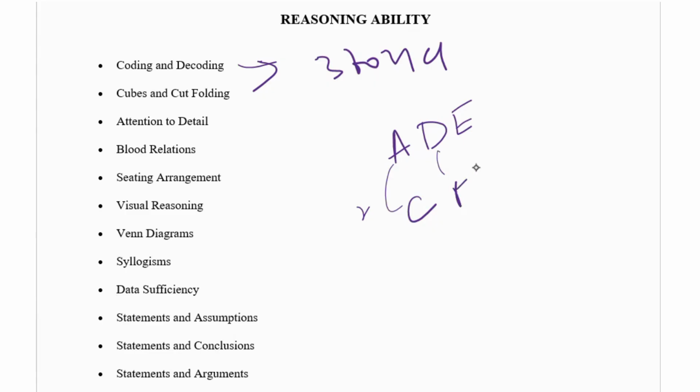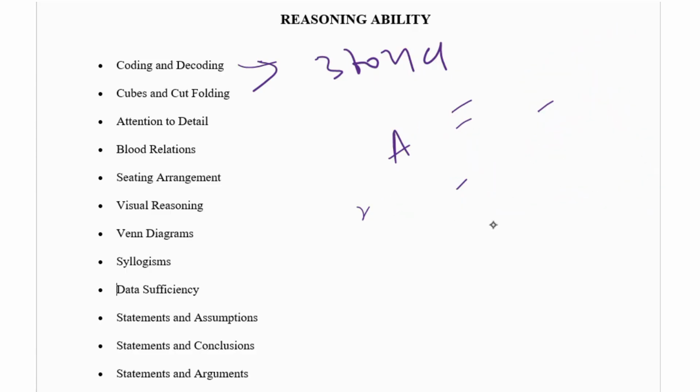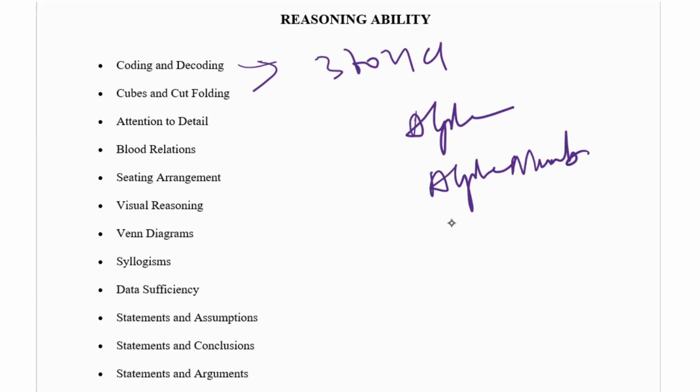Here also D, F. Then the next one is E, F, G. So they'll give like this, and in the next question they'll give F, G, I. Like this, if they give, you have to solve the second one. It is not only on alphabets. There are various sections in coding and decoding, like alphabetical, alphanumeric based, and symbols based. So you have to learn all of those.